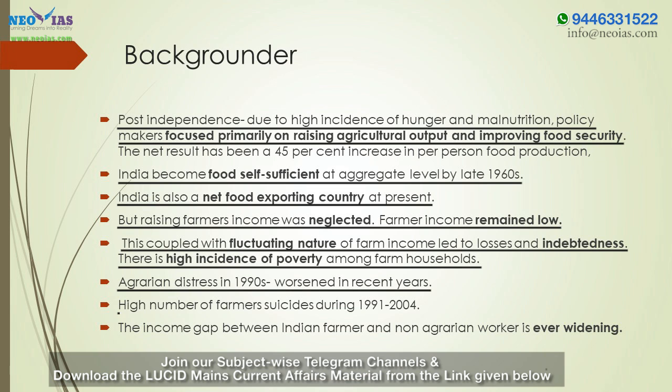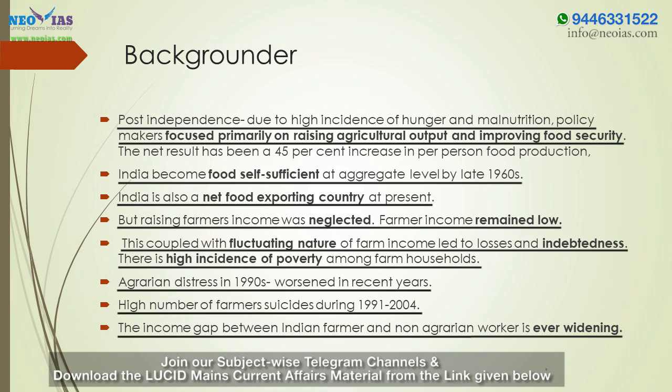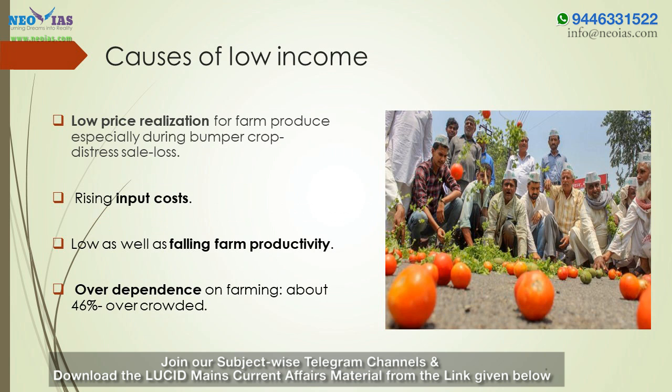The number of farmer suicides have increased manifold during the period 1991-2004. The income gap between Indian farmer and non-agrarian worker is ever widening. The major reason for agrarian distress in India is low income. In this picture, you can see farmers protesting with their farm produce because of the fall in prices of vegetables and fruits in Madhya Pradesh in 2017.